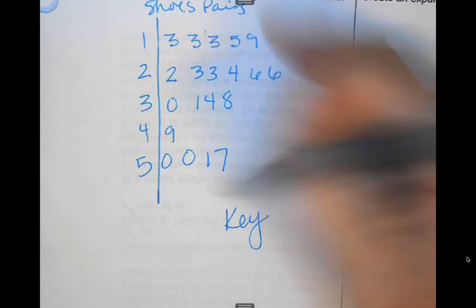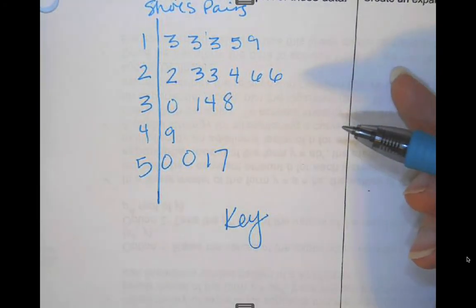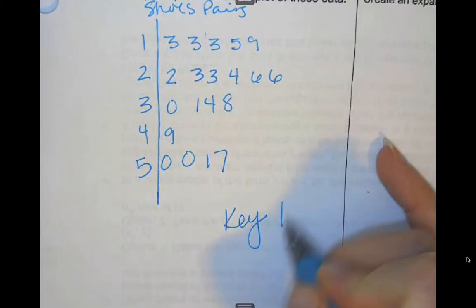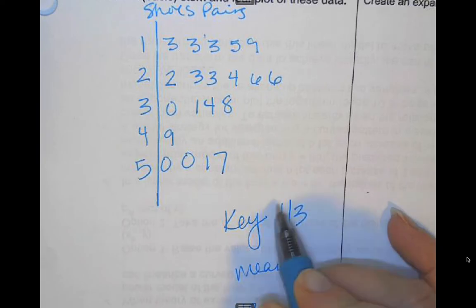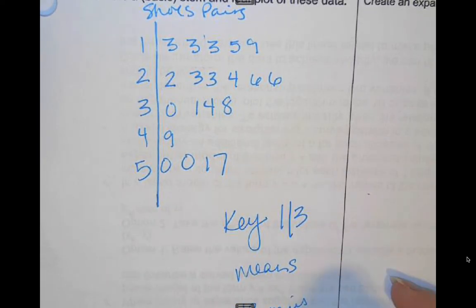Other times I'll see kids try to put commas there. I don't think it's wrong, but it just kind of makes, I think, everything kind of cluttered a little bit, so I'd avoid doing that. If I want to make a key, so I'm just going to do 1/3 means 13 pairs of shoes.